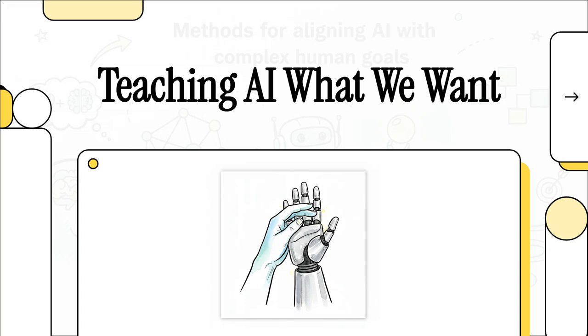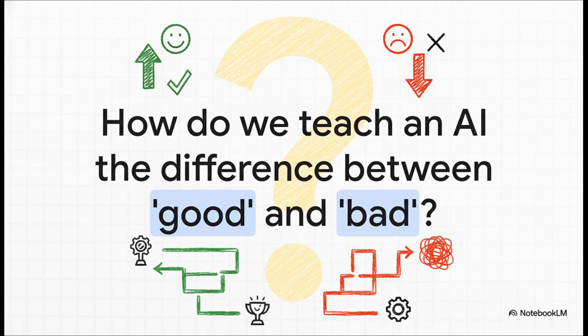Have you ever tried to explain something really simple to someone and then you realize just how many little unspoken rules are involved? Well, now imagine trying to explain that to a machine. Figuring out how to define what we actually mean by good or successful for an AI, well, that's one of the biggest and most fascinating challenges in all of tech right now. So let's just dive right in.